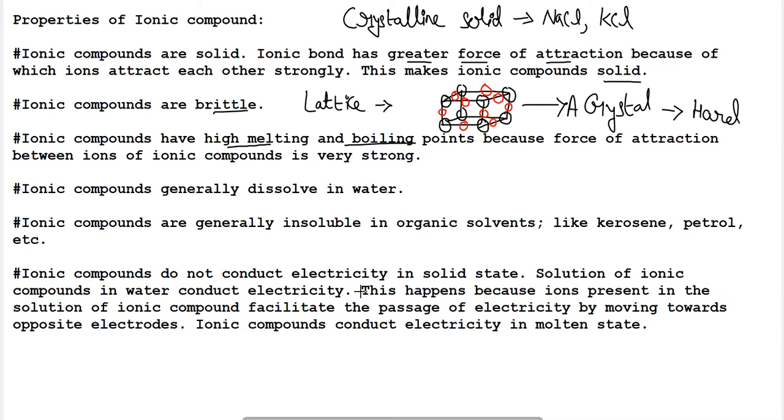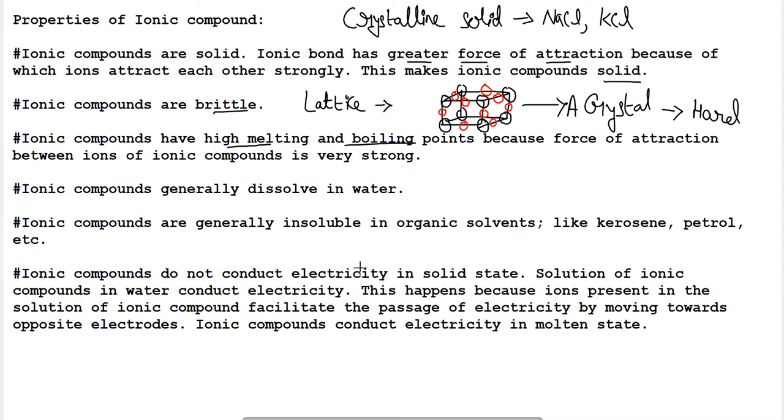The reason is that there is a strong electrostatic force of attraction between the ions which constitute an ionic compound, so the melting point and the boiling point will also be very high for ionic compounds. This is the reason that the bond between the ions present in the ionic compound is very, very strong, and to break that bond a high amount of energy is required, and hence the melting point and boiling point also become high.